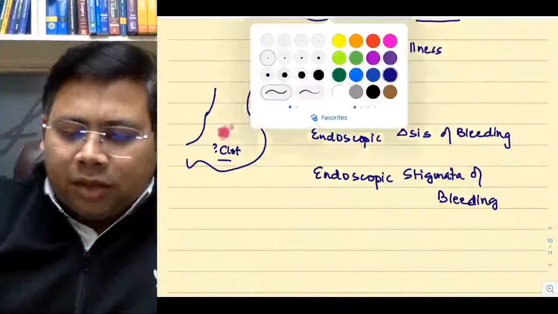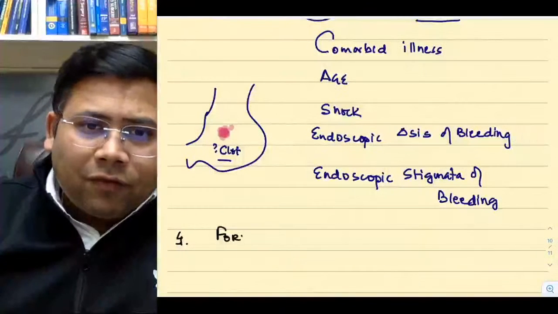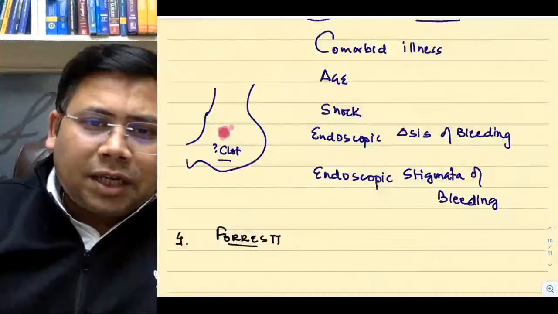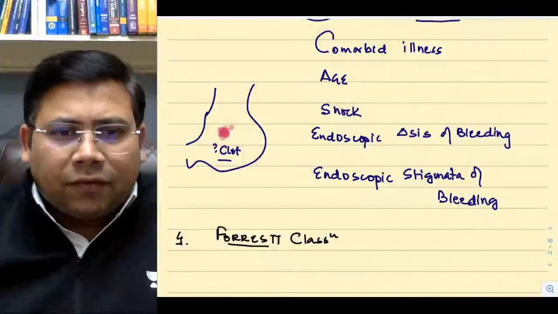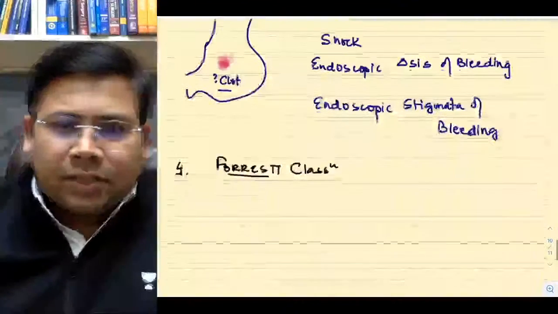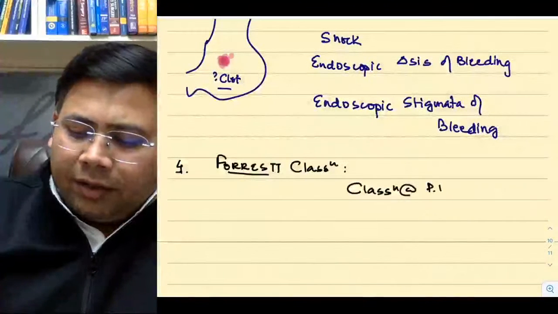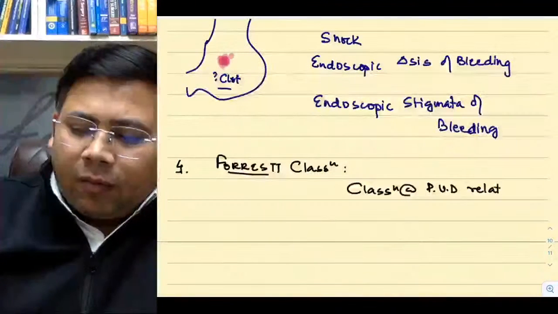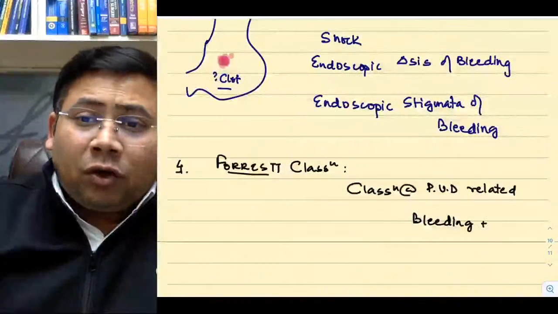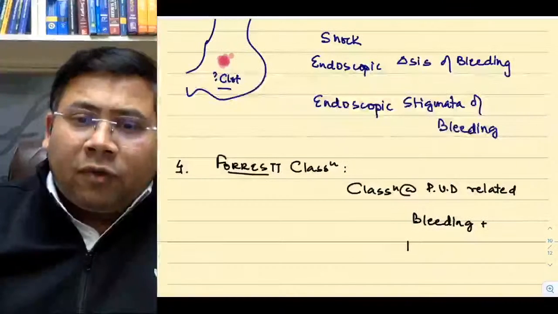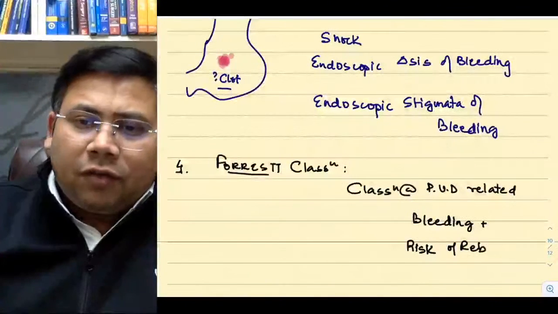Next, the most important is your Forrest. Everyone was waiting for this, and this is what is Forrest classification. Forrest classification actually is a classification for bleedings associated with the background of what? Peptic ulcer disease. It is a classification of peptic ulcer disease related bleeding. Point number 1, peptic ulcer related bleeding. The second point is not only this, it is going to give you risk of rebleeding.